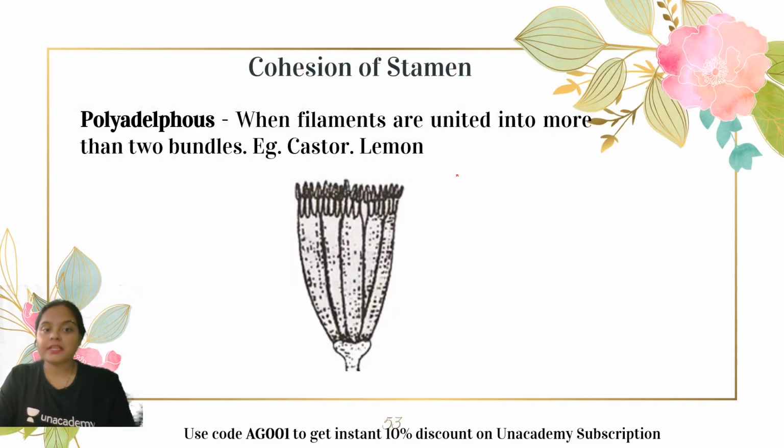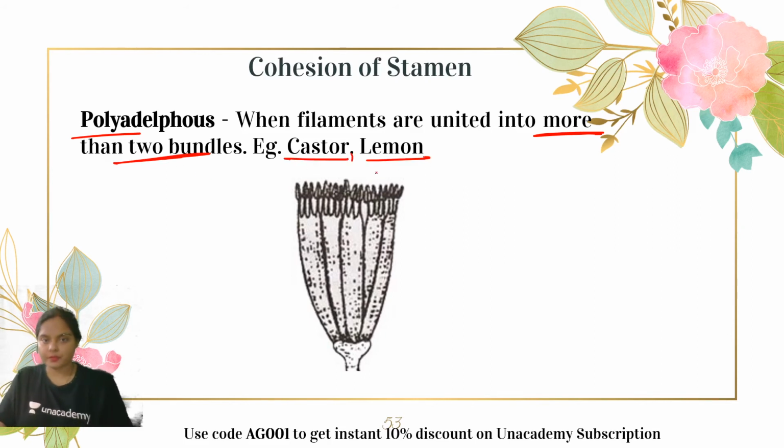Moving ahead. The next condition is the polyadelphous condition. You understood? Here, the filaments are united into more than two bundles. That means multiple bundles are present, because till two bundles, we were calling them diadelphous. And now, when the filaments are united into more than two bundles, then it is known as polyadelphous condition, for example castor, lemon. Okay. So these are the examples of adelphous conditions of stamen.